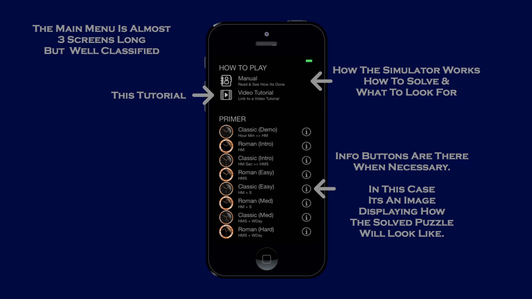The first section is how to play. The first item in this section is a manual. The manual is packed with information about how the simulator works, how to solve, and what to look for. The next item is this tutorial. Info buttons are there when necessary. In this case, it's an image displaying how the solved puzzle will look.